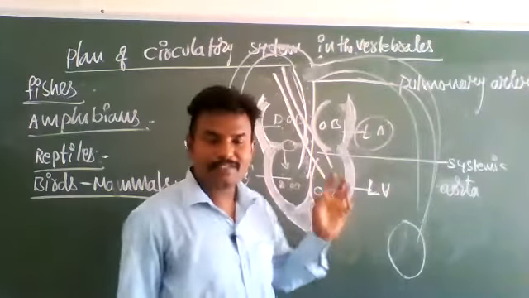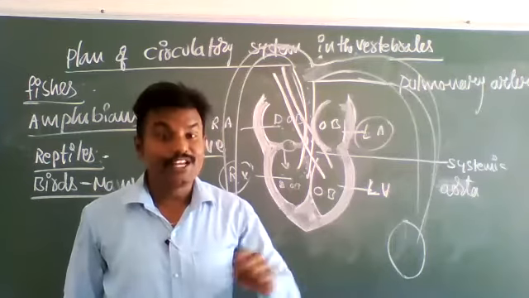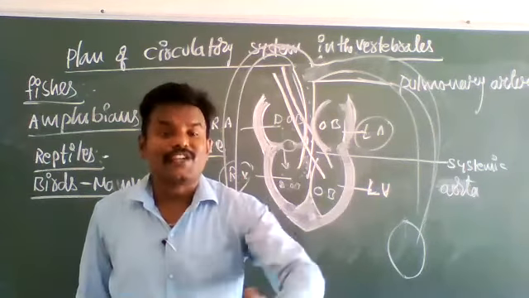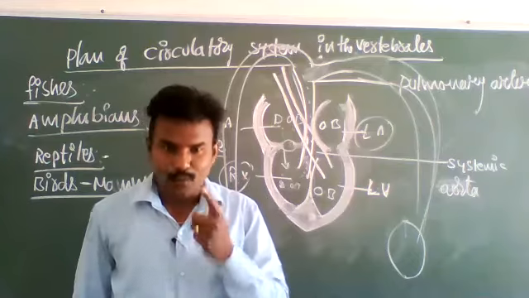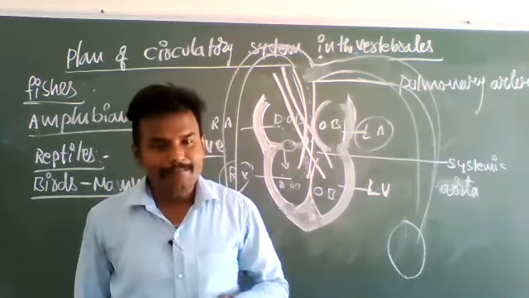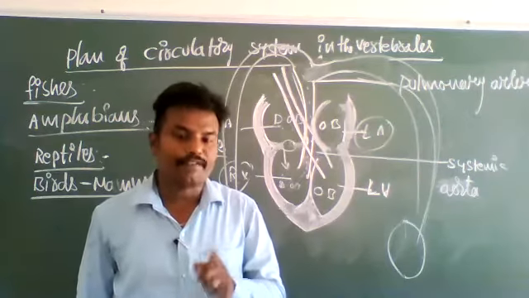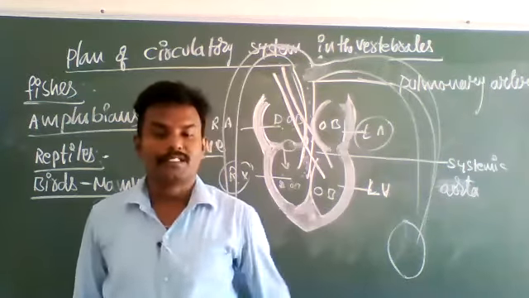Therefore, in birds and mammals, the heart is called a double circuit heart. The circulatory system is called a double circuit circulatory system because once blood is pumped to the lungs for oxygenation, and the second time the oxygenated blood is pumped from the heart to various body parts.